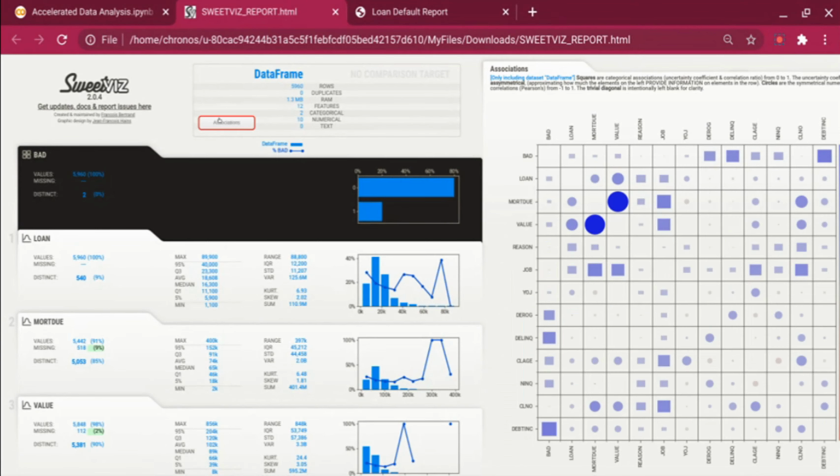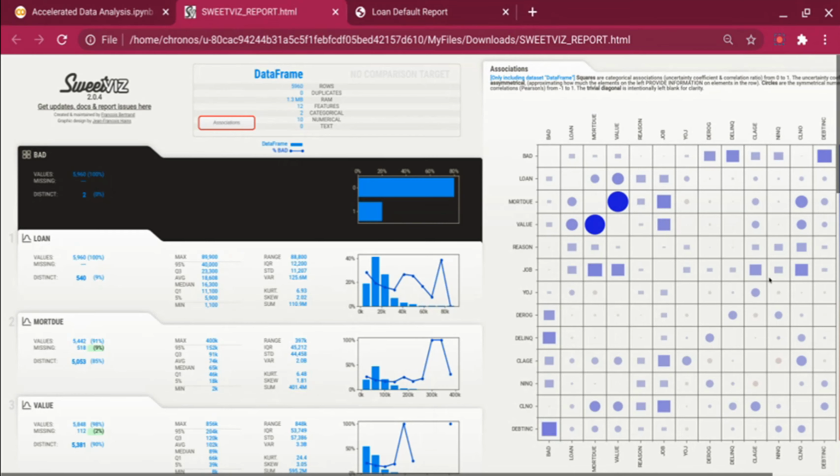If you click on association, it will show a table like this, on the right hand side, which tells all the relationships, or more like a correlation between variables. Whatever you see as a square is the categorical association between different variables, or categorical correlation. And what you see as a circle is numerical correlation, right? The color signifies how correlated these variables are.